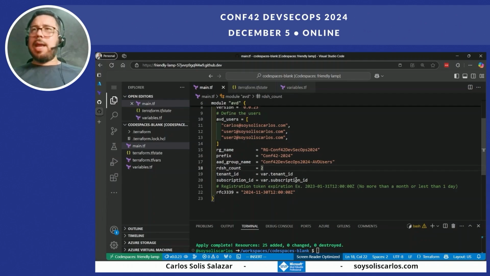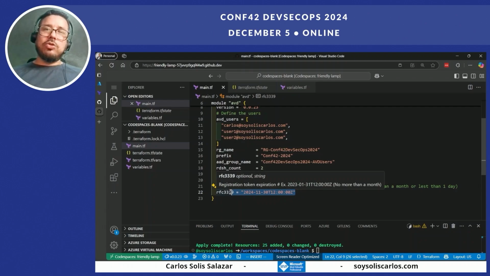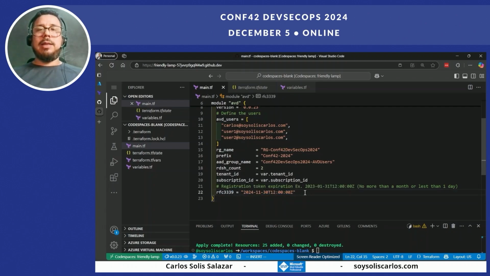And what is the tenant ID and what is the subscription ID that I'm using, because my user has a lot of subscriptions and tenants. I hope I use a lot of them. I need to create a registration token. I need to create this value, and one requirement is that the period of time can't be more than 1 month and less than a day for creating the registration token.